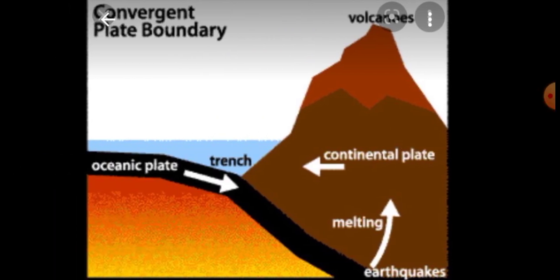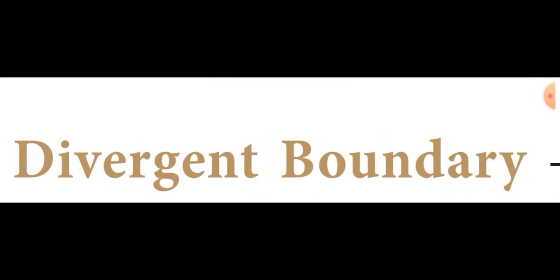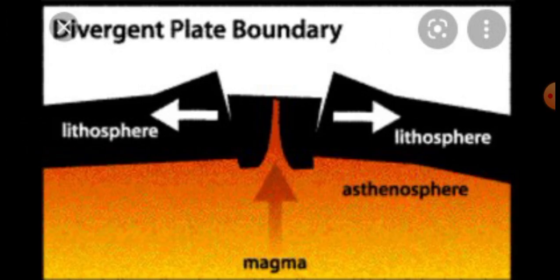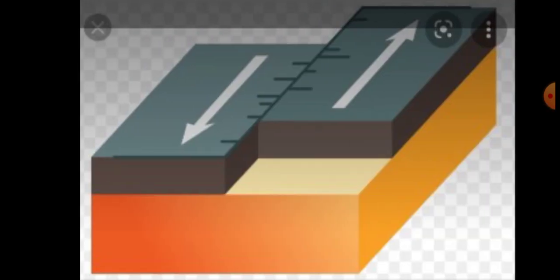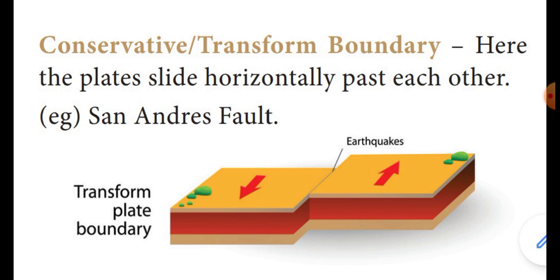Then the second one is the divergent boundary. Listen here. Here the plates pull away from each other as magma pushes up from the mantle. For example, the Mid-Atlantic Ridge. Then the third one is the conservative or transform boundary. Now listen, here the plates slide horizontally past each other. For example, the San Andreas Fault.